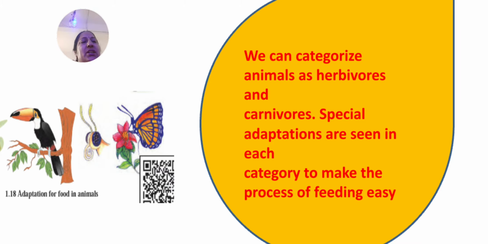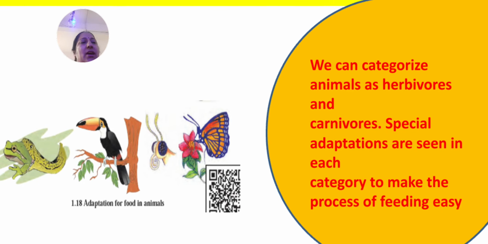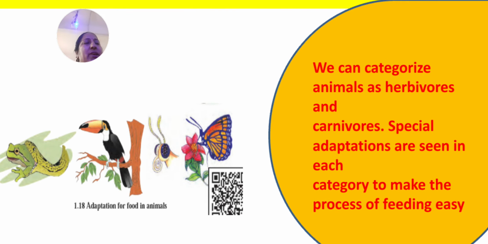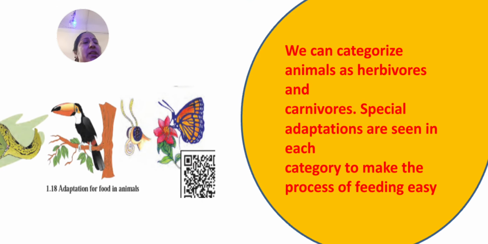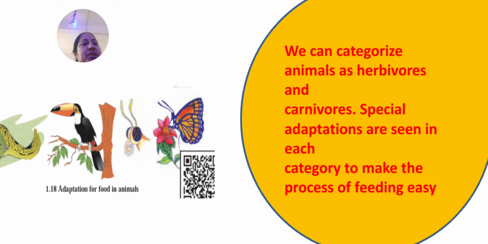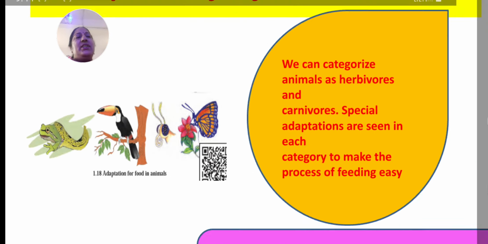Special adaptations are seen in each category, with different body shapes, to make the process of feeding easy.